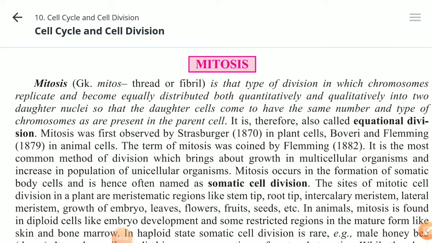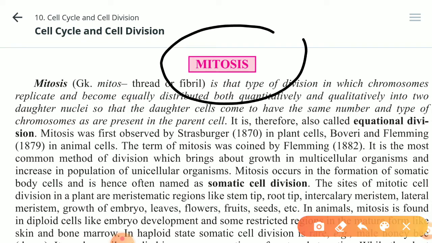In this video we will discuss a type of division called mitosis. Children, this is a very important topic for your needs as well as for your examination. So listen to it carefully and watch the video till the end. First of all, you should know what mitosis is.